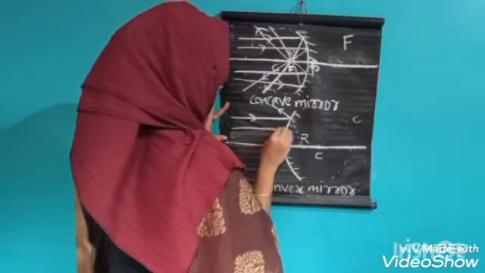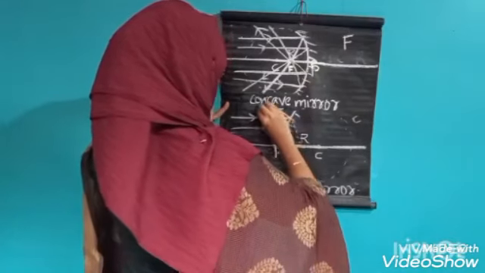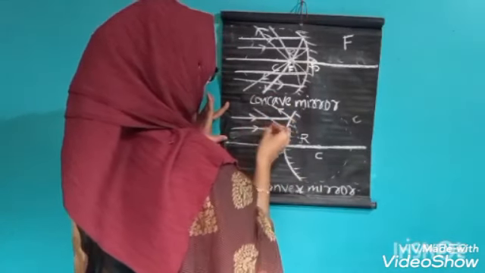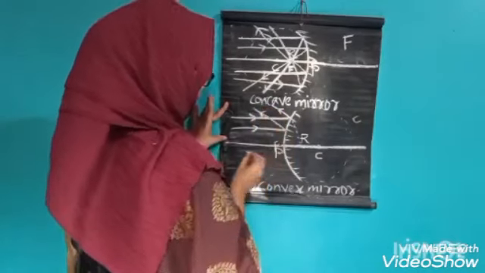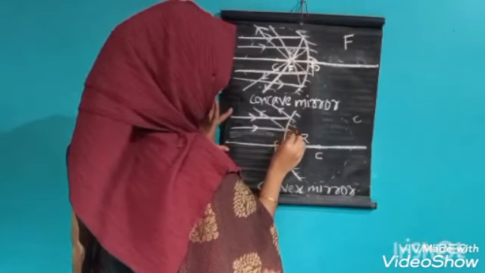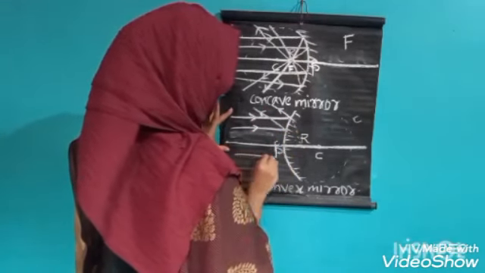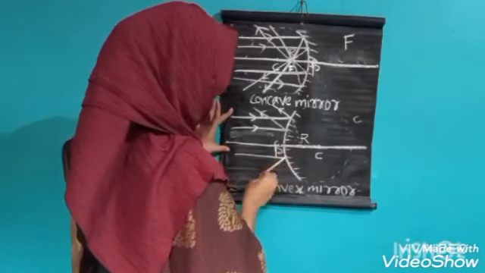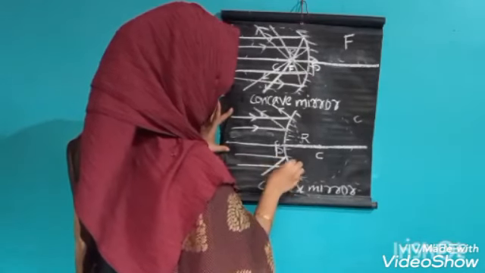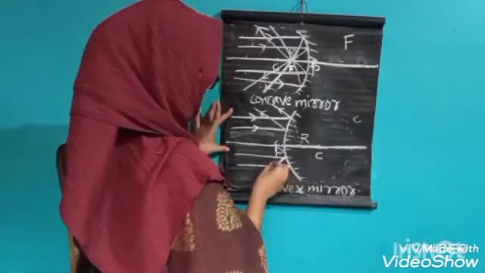And another light ray passes and is reflected back. And another light ray, here also another light ray. These light rays pass and reflect back like this.